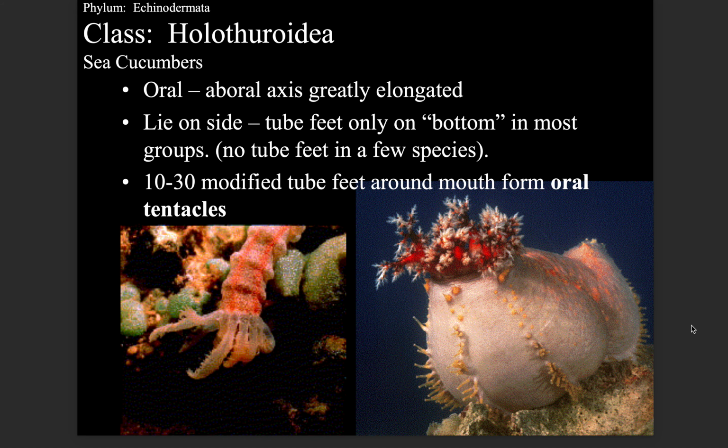Class Holothuroidea, sea cucumbers. The oral-aboral axis is greatly elongated, and they lie on their side, with tube feet only on the bottom in most groups. No tube feet in a few species. 10 to 30 modified tube feet around the mouth form oral tentacles.